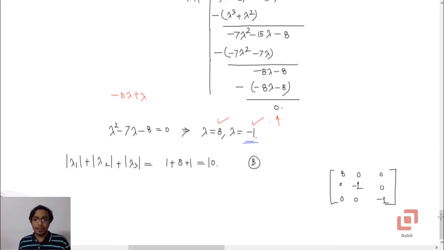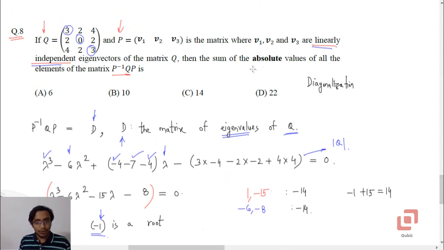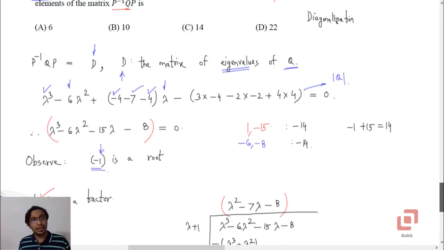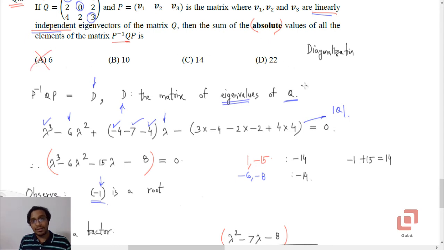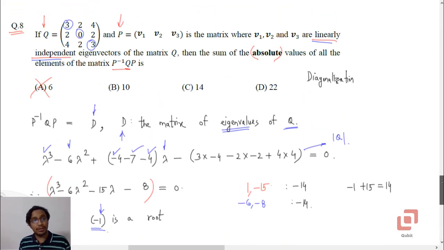Now if we incorrectly read the problem and ignore the word absolute values which they have given in the bold font, we will end up selecting the option which has 6 as the sum. 8 minus 1 minus 1, that is A, but A is not right, because the absolute values mean we are required to consider mod of minus 1 twice. So it will be 8 plus 1 plus 1, so 10. So the option is B and not A.